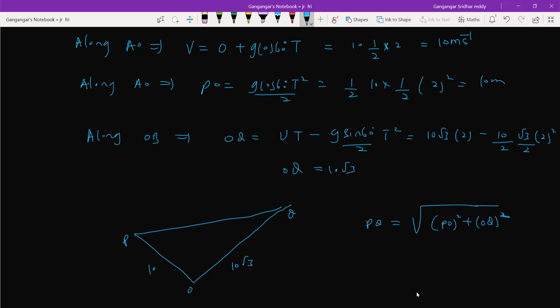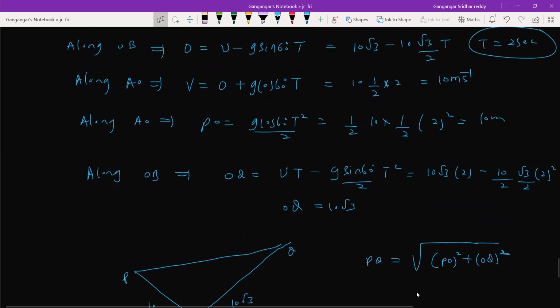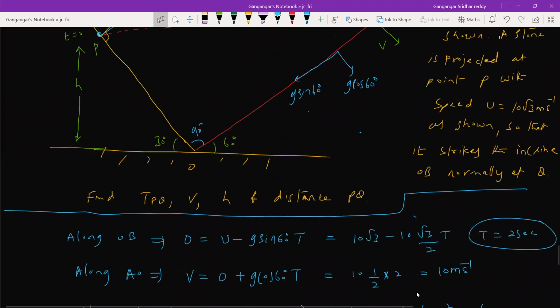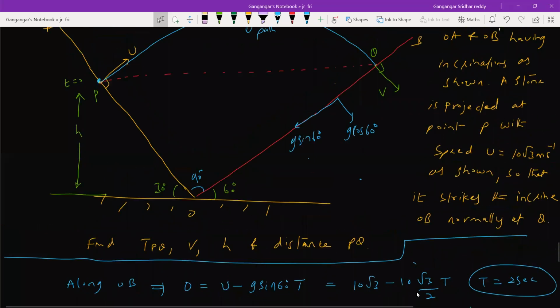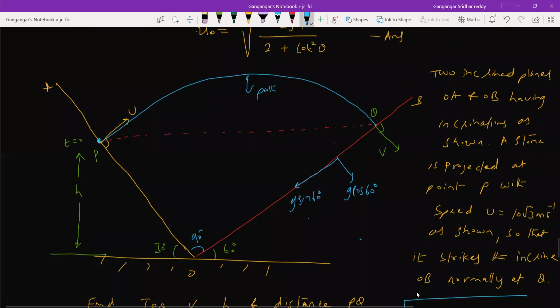Sir, why did you take acceleration on the second inclined plane like g cos 60 and g sin 60? I had to resolve g, no? No, why did you not take g sin 30 and g cos 30? Will it be the same? Say it's going to strike the inclined plane here, no? So therefore I'm resolving with respect to the point of striking. That's all. You'll get the same thing. I think you work out.